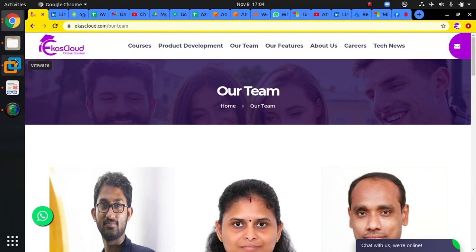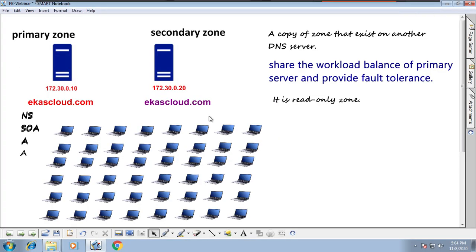Once again, we'll come back to our topic. In the previous class we were discussing the primary zone and the secondary zone. A primary zone is a type of zone which is created directly on the DNS server, and a secondary zone is a copy of a primary zone which can be used to share the workload of the primary server and provide fault tolerance, which we have implemented.